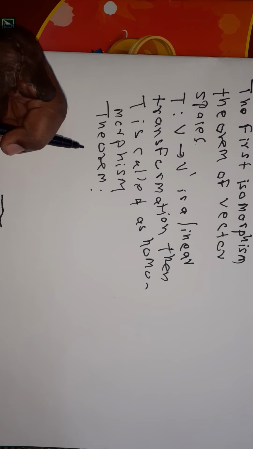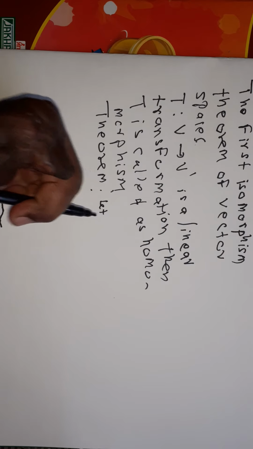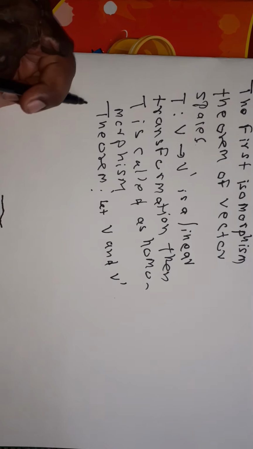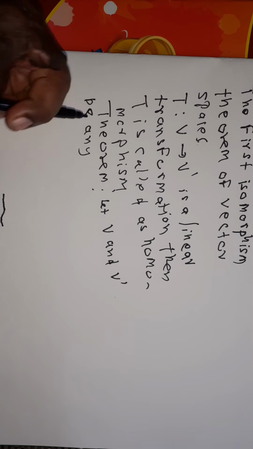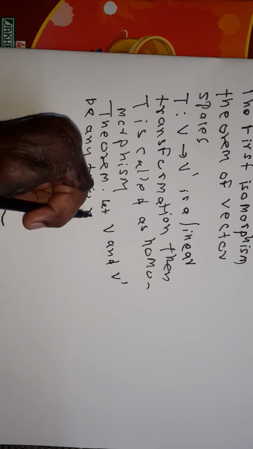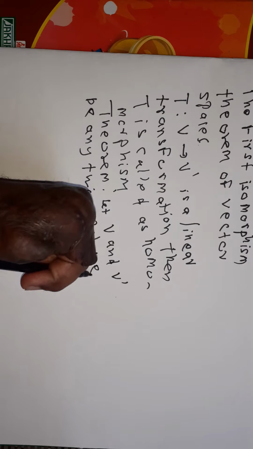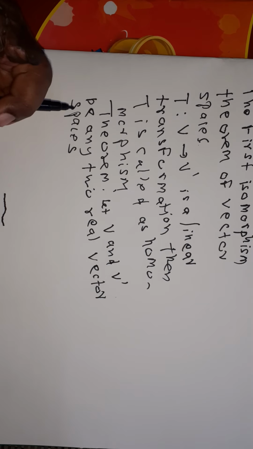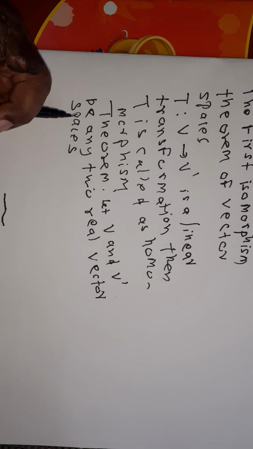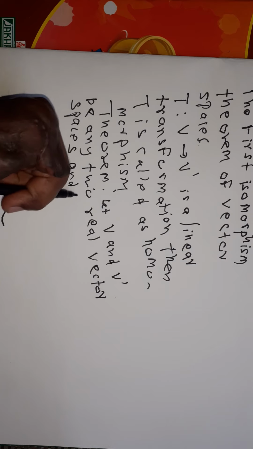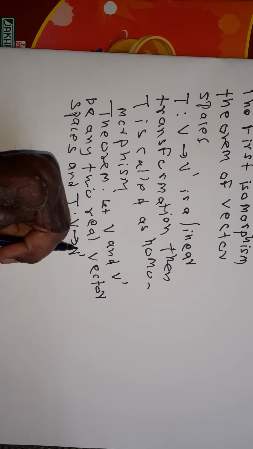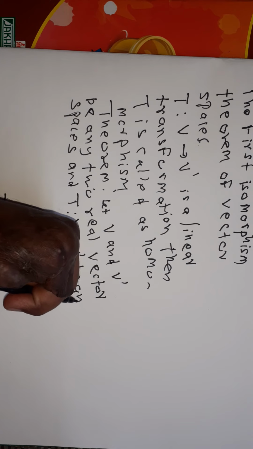Let us see the statement of the theorem. Let V and V dash be any two real vector spaces, and let T from V to V dash be an onto homomorphism.